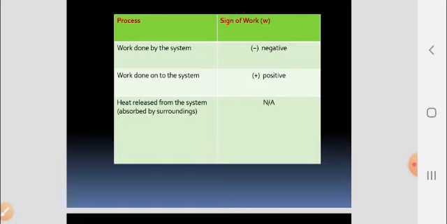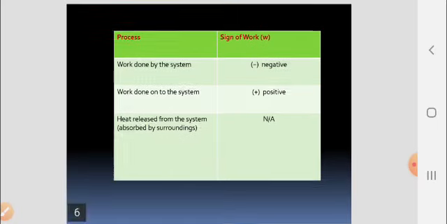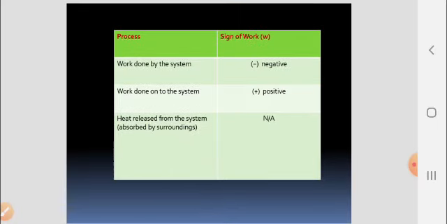Now let me show the table in which the sign of work denotes what process would be done in the system. If work is done by the system, the work will be of negative sign. If work is done onto the system, the work will be of positive sign.